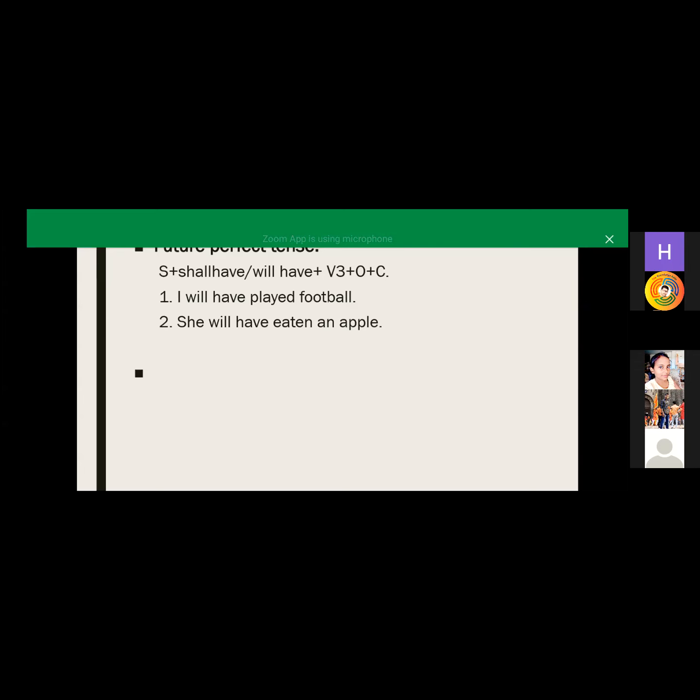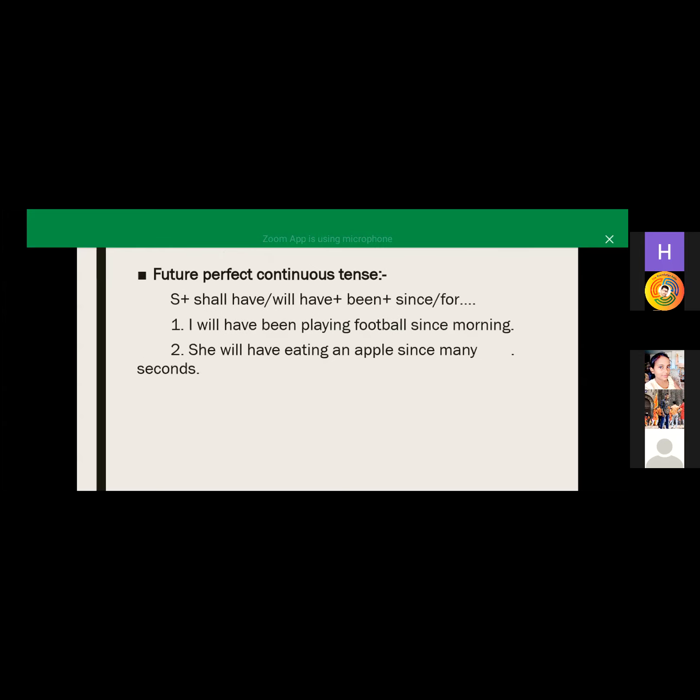So we have to move to future perfect continuous tense. That is, our sentence form is subject plus shall have, will have, plus been, plus since, for. So everyone knows where we are using since or for, or should I repeat this again?